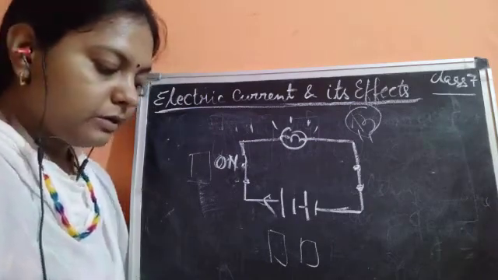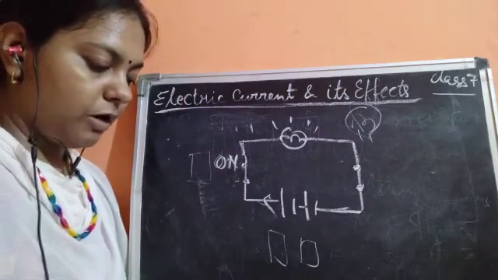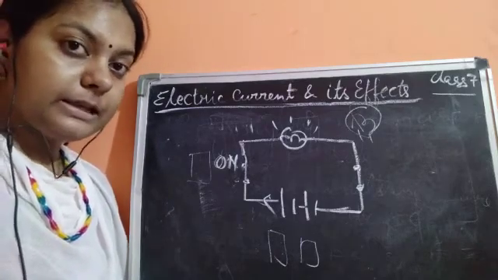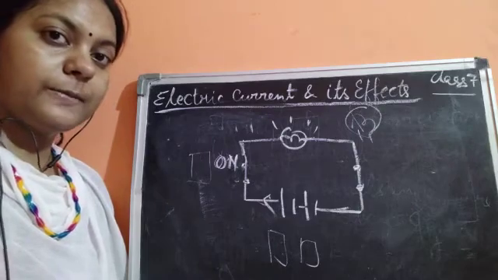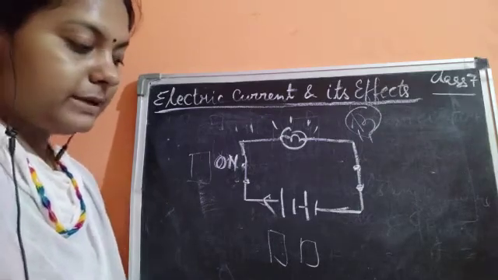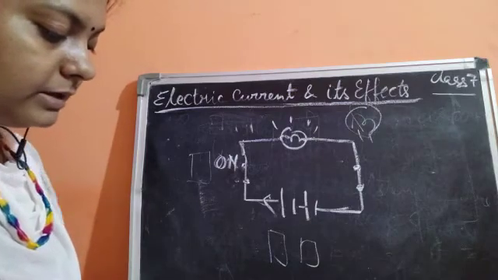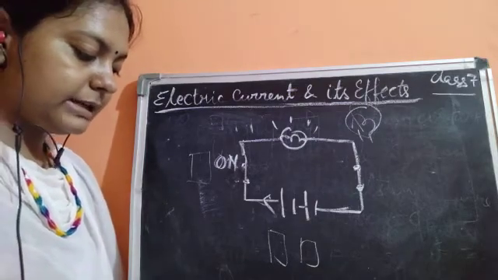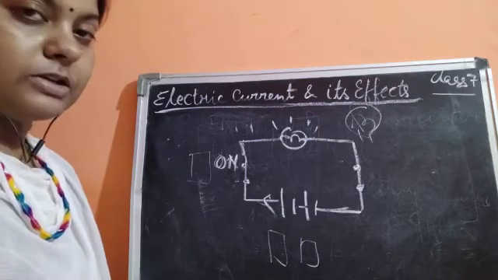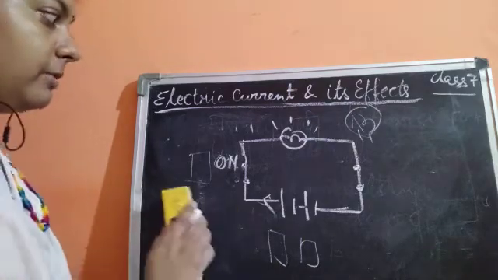Next, when the switch is in the off position, the circuit is incomplete. An incomplete circuit and an open circuit are the same thing. When the circuit is incomplete, it is said to be open, and no current flows because a part of the circuit is not working.